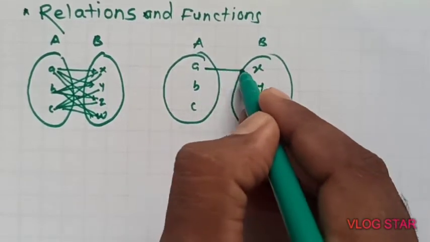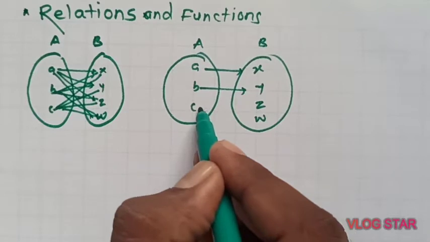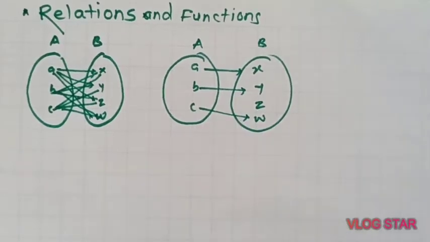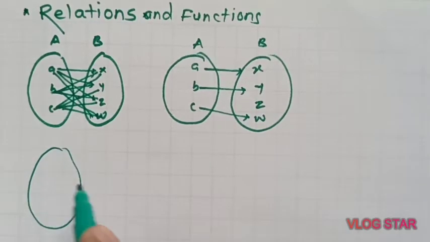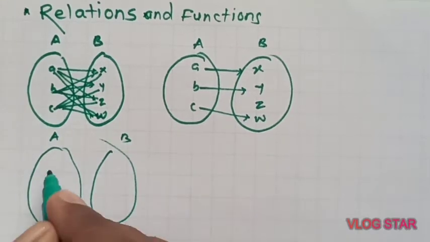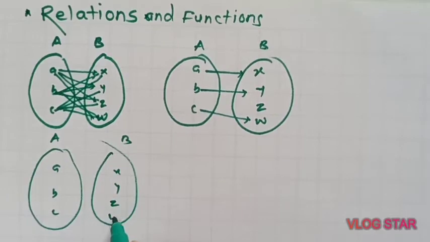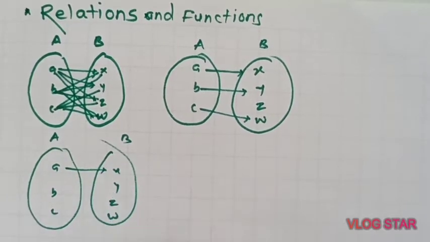So a few members of A may associate with a few members of B. This is a relation. There are many relations we can define, not only this. This is another relation we can define on the same sets A and B. So this is also a relation.